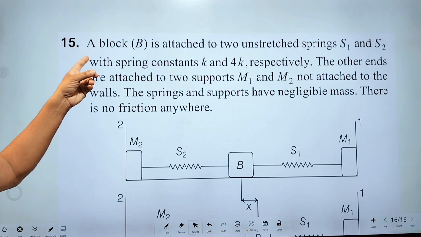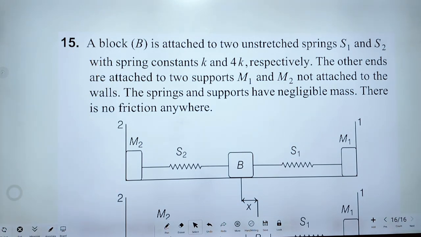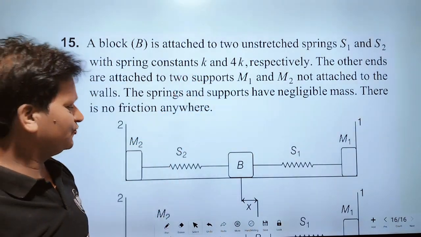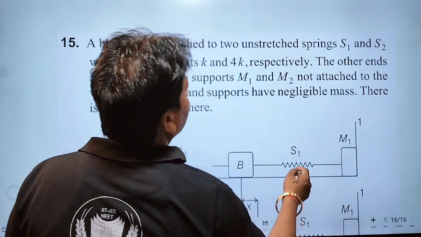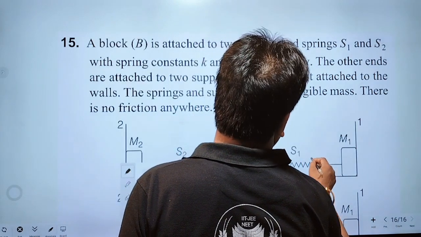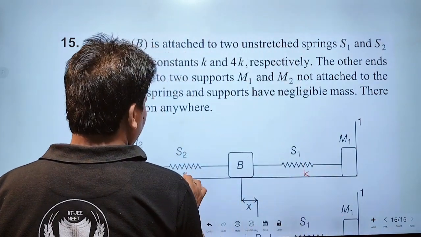A block B is attached to two unstretched springs S1 and S2 with spring constants K and 4K respectively. This is S1 and S2. S1 is K and S2 is 4K.